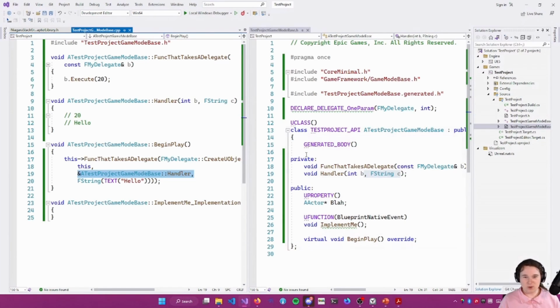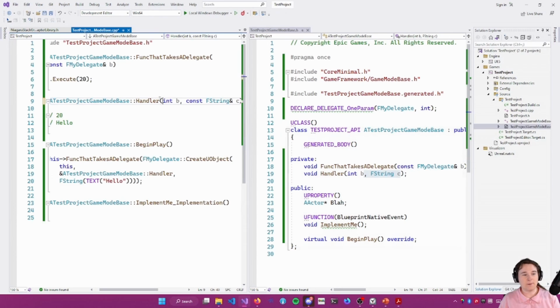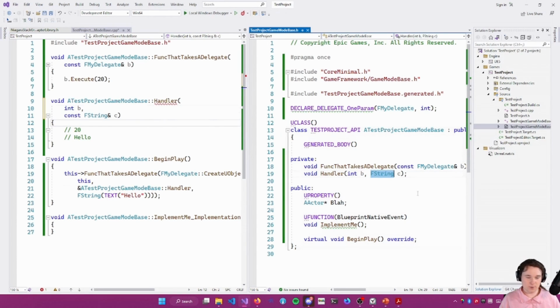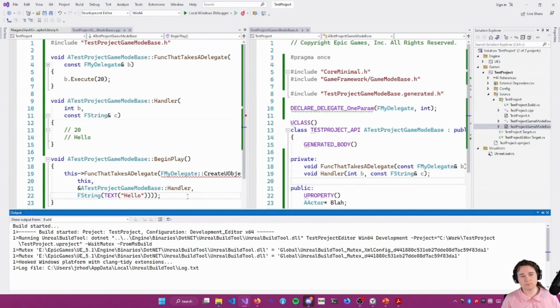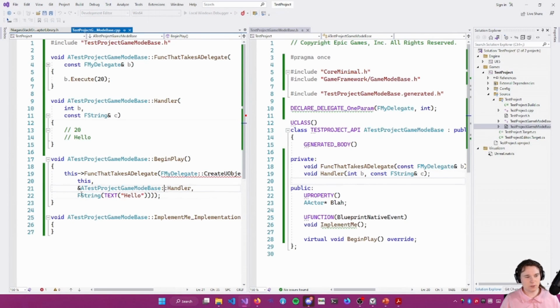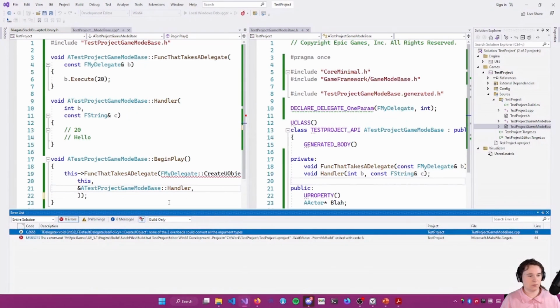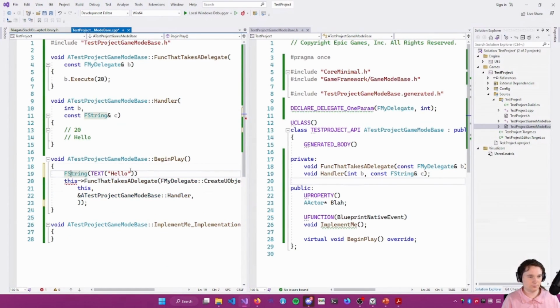Remember how I've been telling you this whole time you can put const ref on things and save yourself a copy? If I go here, this will compile. Oh, maybe it won't compile. Hang on, let me see if I can get it to compile.